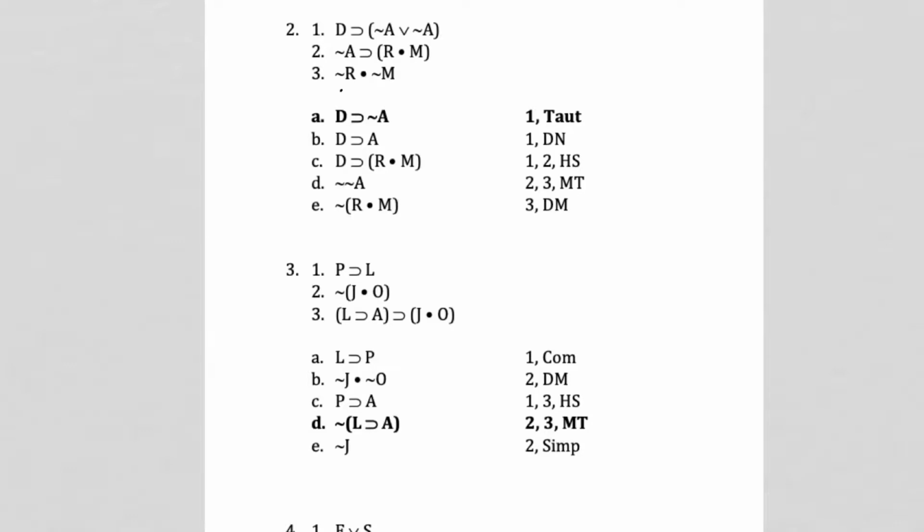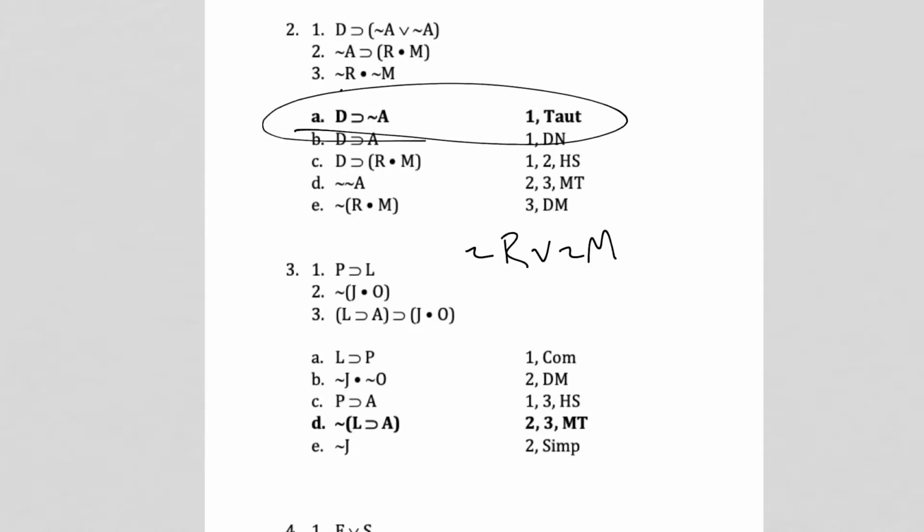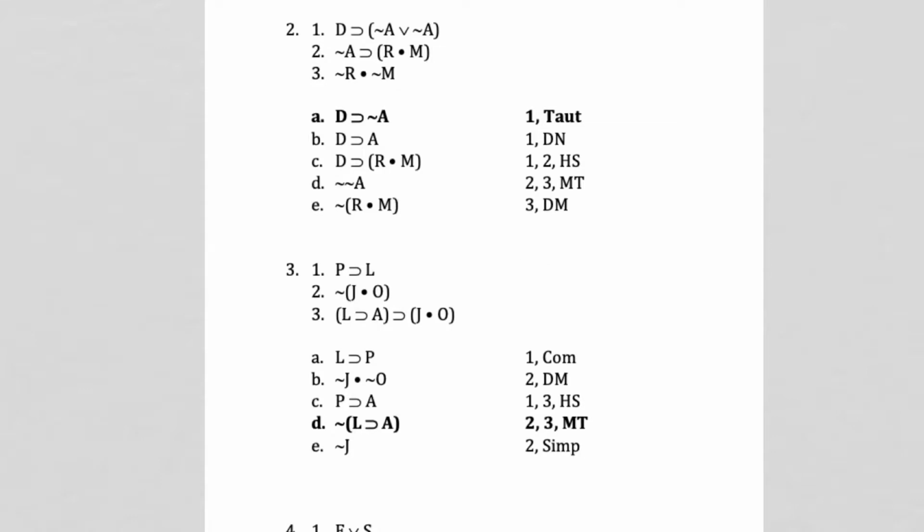And then 3 is De Morgan. And like I just showed you, if you really were to do De Morgan on line 3, you would end up with not R or not M. They didn't change the sign. So our answer has to be A. All right, let's go over one more. Make sure you guys get this.